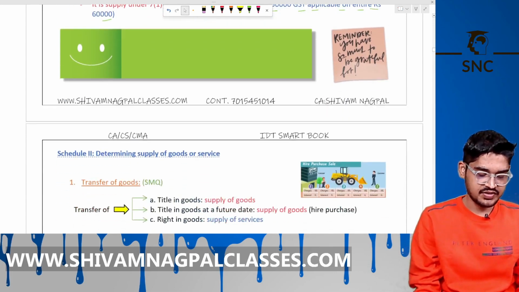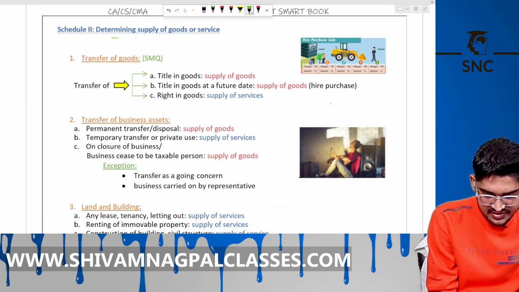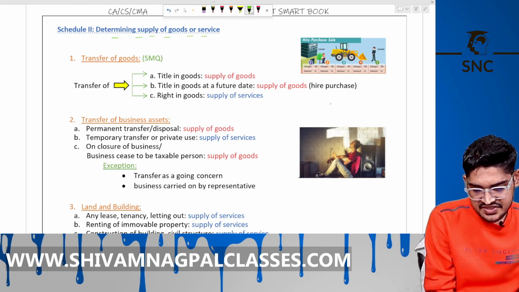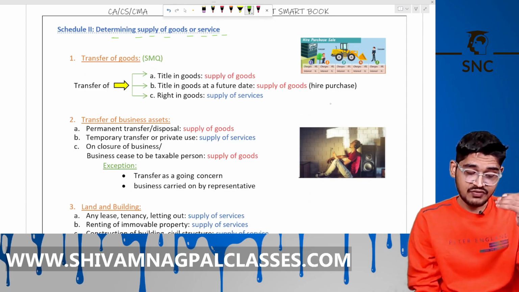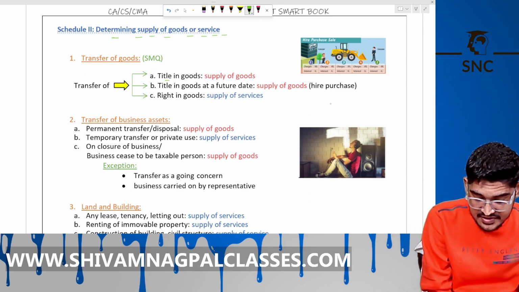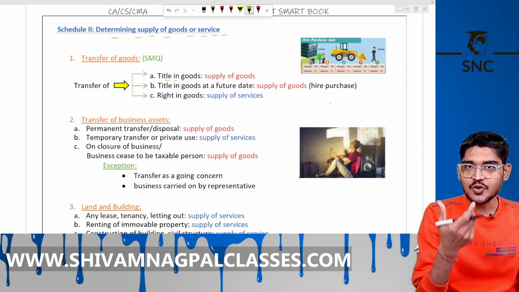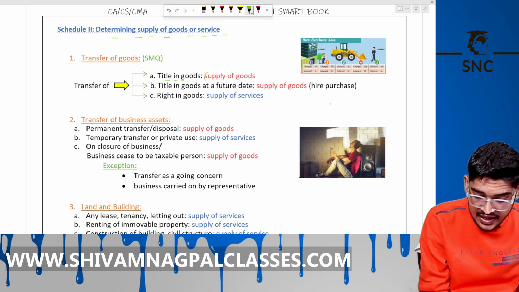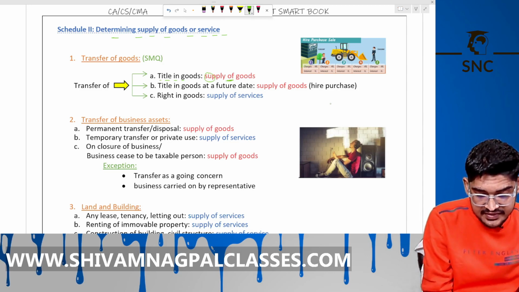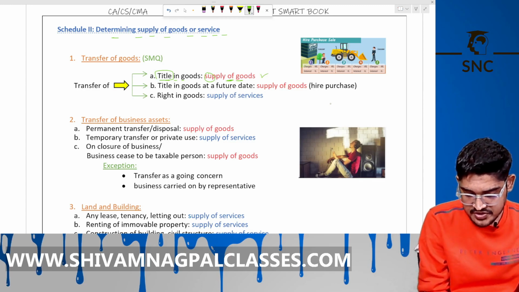Okay. Now, see here. Schedule 2. Whether it is supply of goods or services, GST makes it clear. So, number 1 is transfer of goods. Transfer of title in goods. You go to a shop and buy a Dairy Milk chocolate and you become the owner of that chocolate. Then it's a supply of goods. You get title of that chocolate. You became owner of that goods. It's a supply of goods.